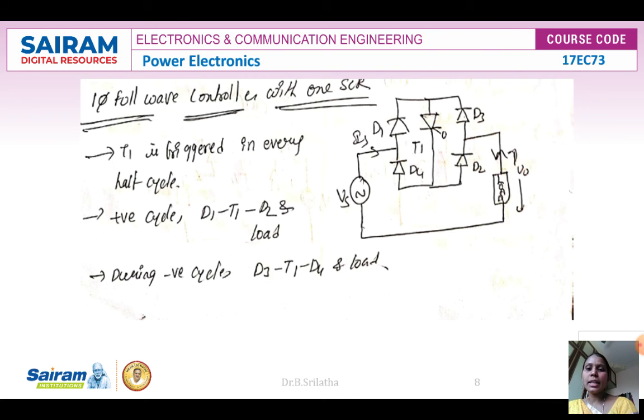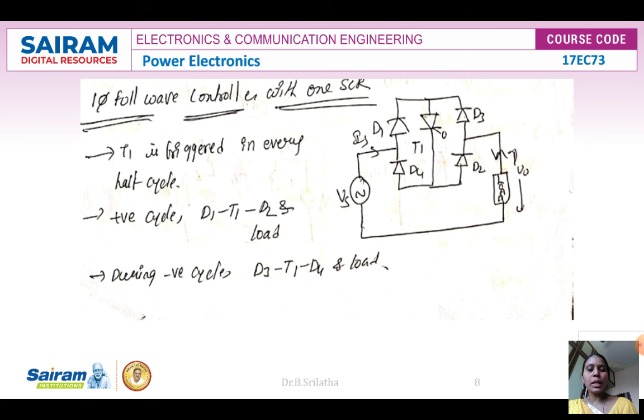And we'll see another single phase full wave controller with only one SCR. So we can use one SCR and four diodes. What will happen during the positive cycle? Current will pass through D1, thyristor T1 and D2 to the load. And during the negative cycle, from the load through D3, T1 and D4. So like this, the second half cycle will be conducting, and we get the same result as a single phase full wave AC voltage controller.